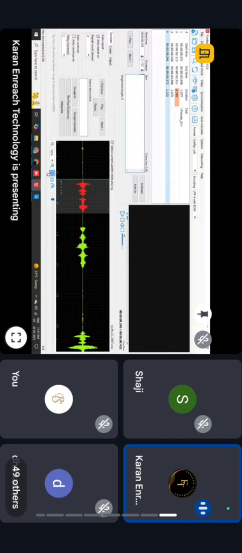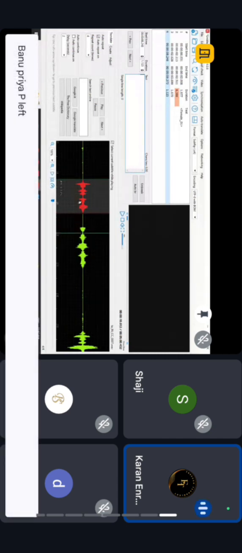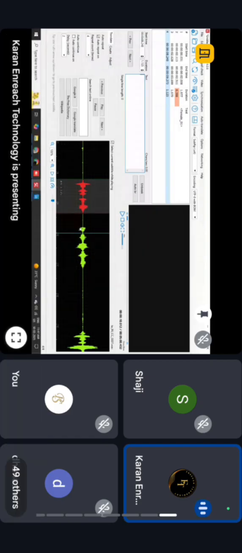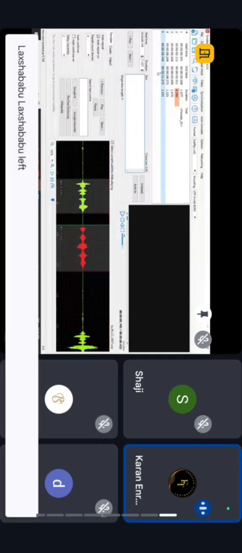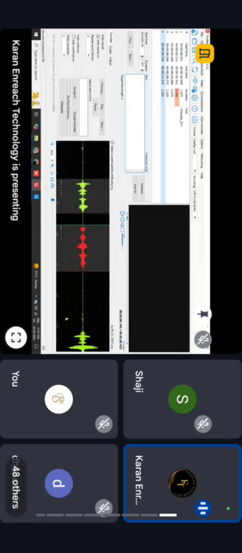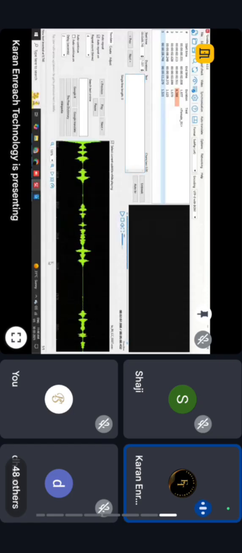And if you give play, you can see this pattern where you will be able to listen. So like this, you have to give each segmentation. Here another segmentation you have to create, and then you have to give enter, and then that segment will be formed here, and so on. So you have to do segmentation for each and every waveform present in it.